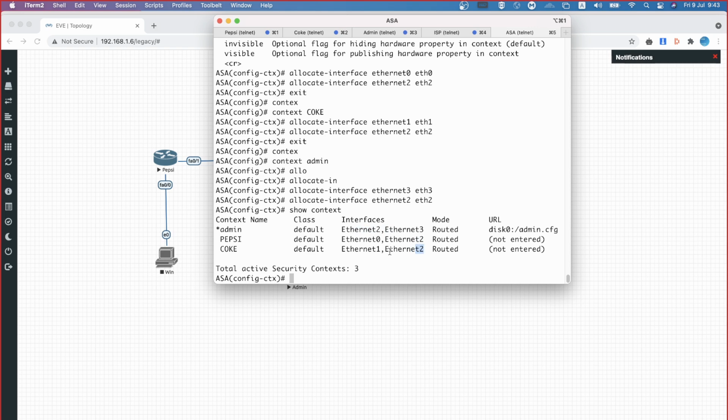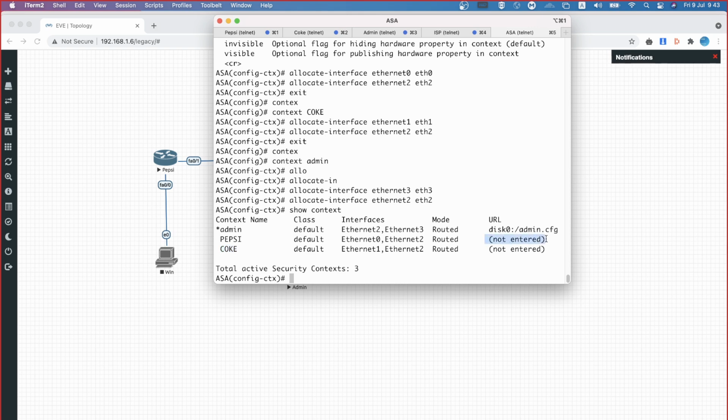Is this clear? Okay. Now, every context has its own dedicated interfaces, and every context also has the same interface. Because this Ethernet 2 has been allocated to more than one context, this interface is considered a shared interface. The next thing we have to do, I told you, is that every configuration we do within Pepsi and every configuration we do within Coke needs to be saved as a separate configuration file.